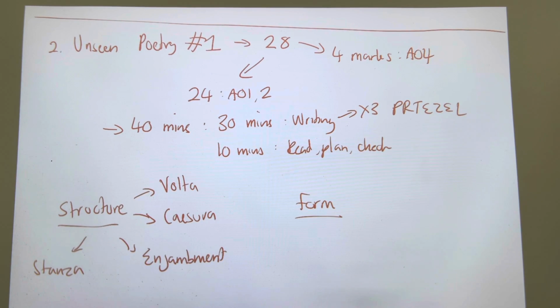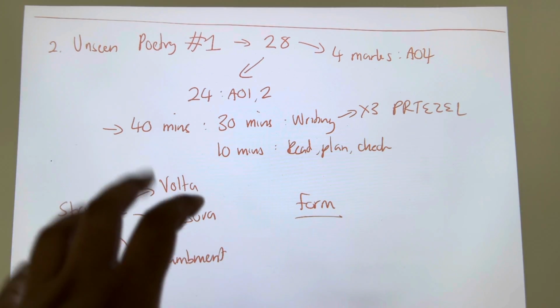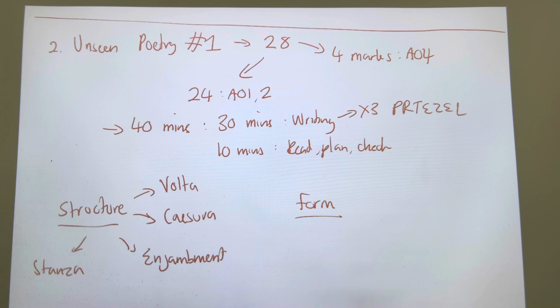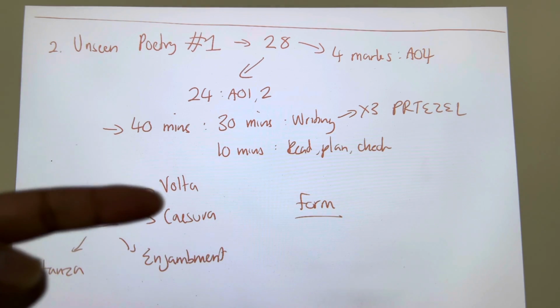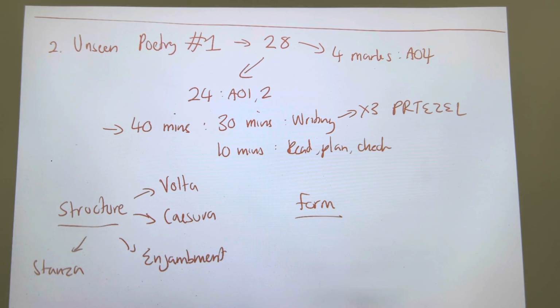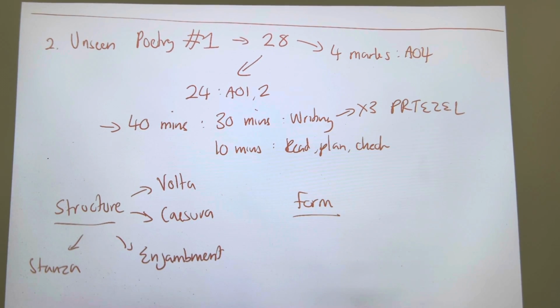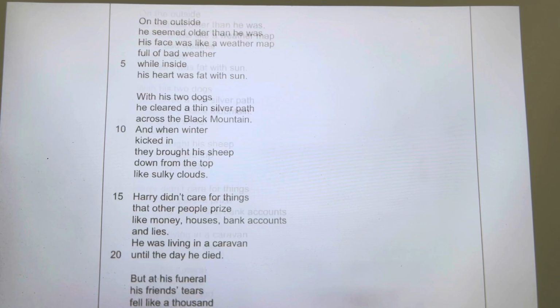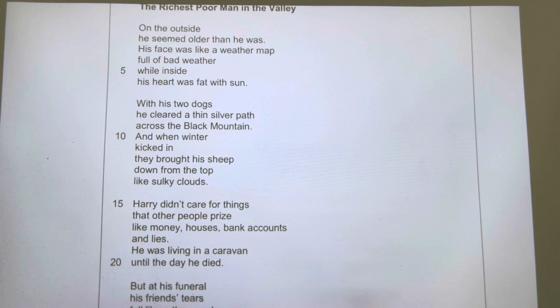Now, for those of you aiming for the top marks, please talk about one of these, because this is poetry specific terminology. A volta is the shift in the poem. It could be happy to sad, it could be angry to calm, but the volta is the shift. A caesura, guys, is when there's punctuation in the middle of the line. Enjambment is when there's no punctuation at the end of a line. And a stanza is basically what we call a paragraph in a poem. For example, guys, in this poem, there's 1, 2, 3, 4 stanzas.